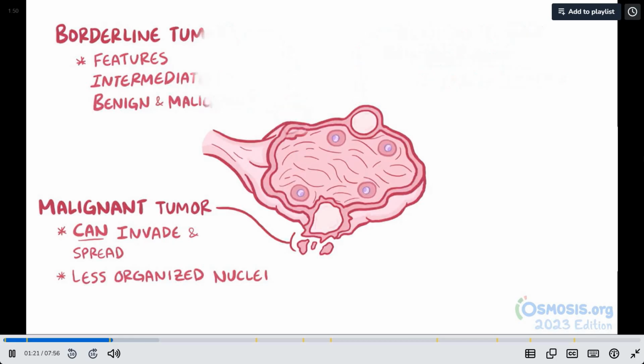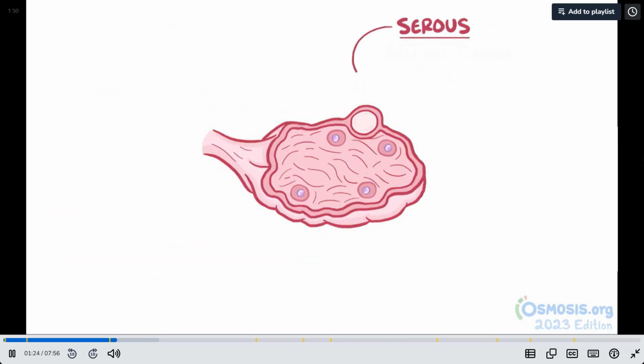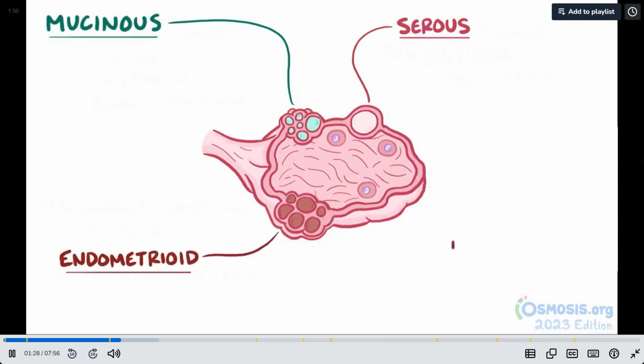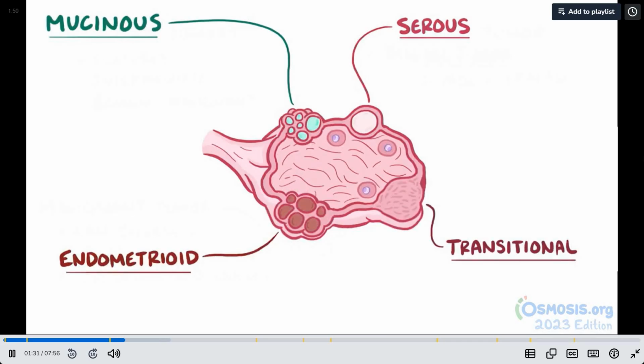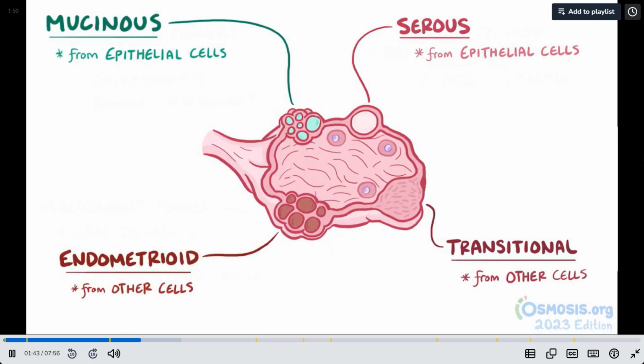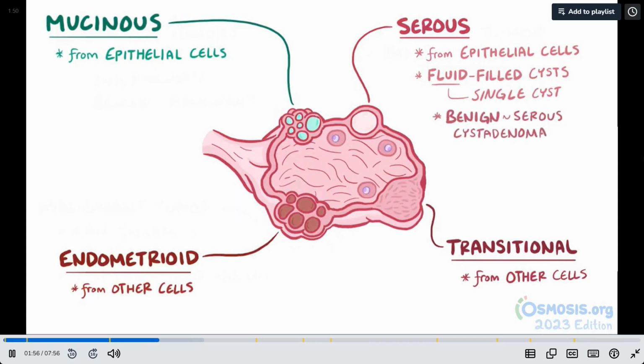Epithelial ovarian cancers can be subdivided into four types: serous, mucinous, endometrioid, and transitional. Serous and mucinous tumors arise from the epithelial cells that line the outside of the ovaries, whereas even though the tumors are found in the epithelium, the endometrioid and transitional cell tumors arise from other cell types. Serous tumors have fluid-filled cysts, typically a single cyst, and can be benign, malignant, or borderline. Benign serous tumors are called serous cystadenomas, and are the most common type, and often develop on both ovaries, and